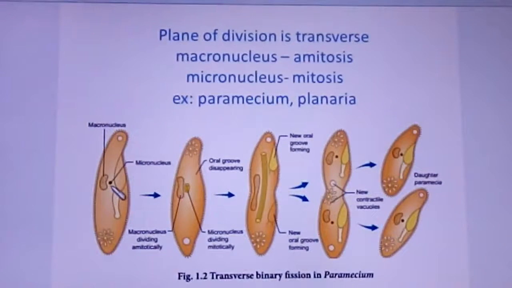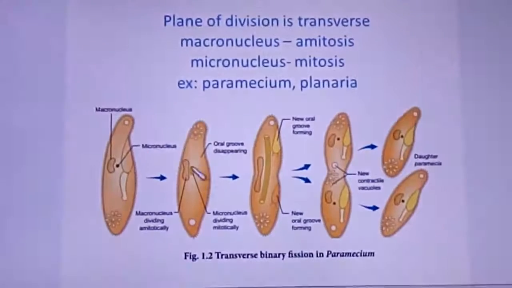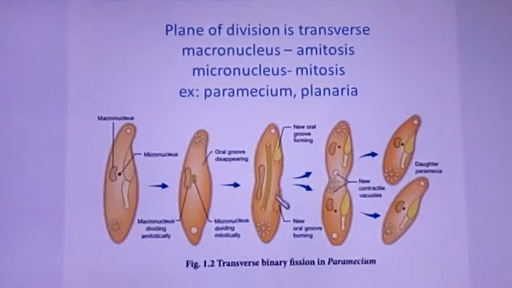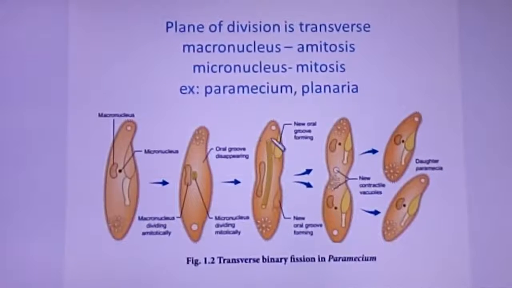So there is no formation of chromosomes in the macronucleus, and in the micronucleus there is formation of chromosomes. You can see in the diagram clearly the macronucleus and the micronucleus, where the chromosome fibers can be seen clearly.